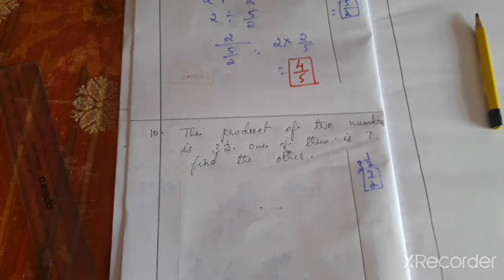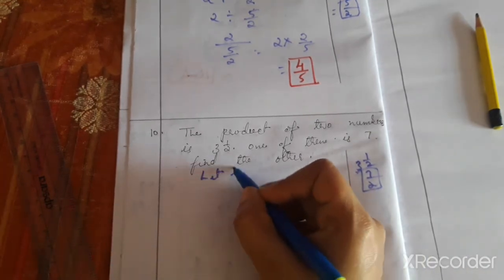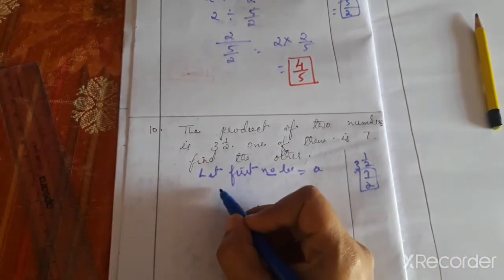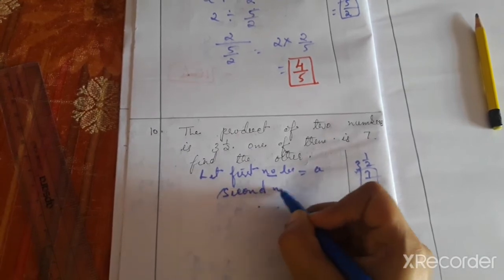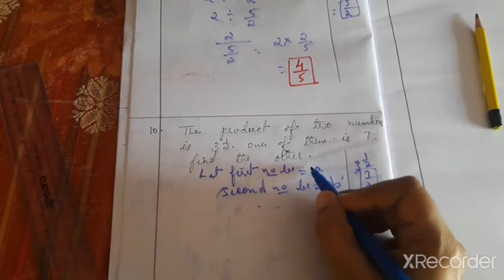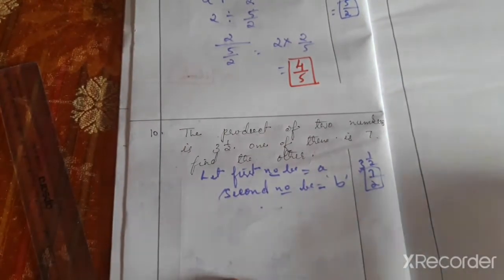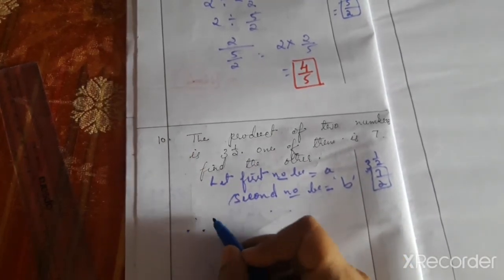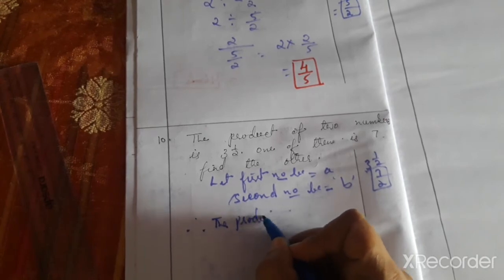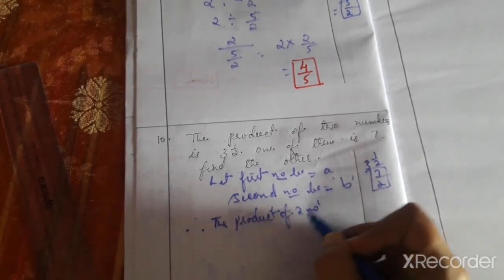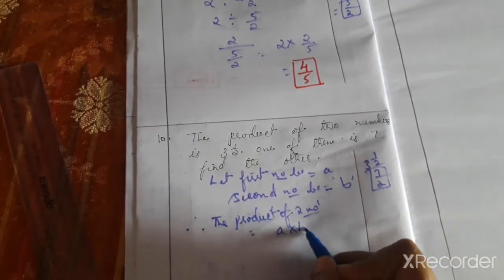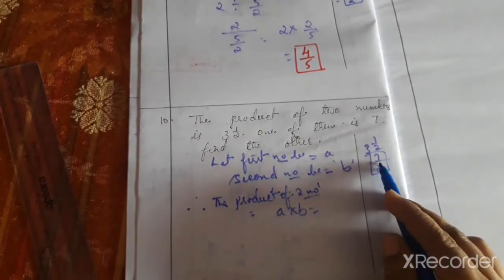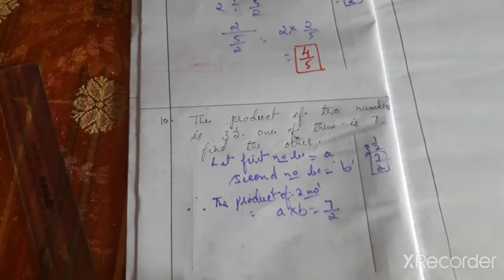So let the first number be A and the second number be B. Therefore the product of two numbers is equal to A into B. The product of two numbers is 3 and half, that is 7 by 2.